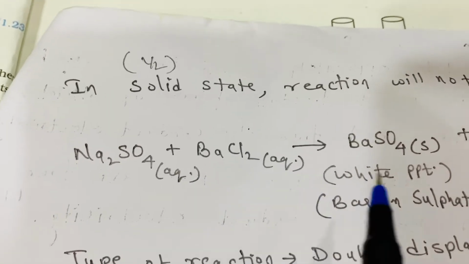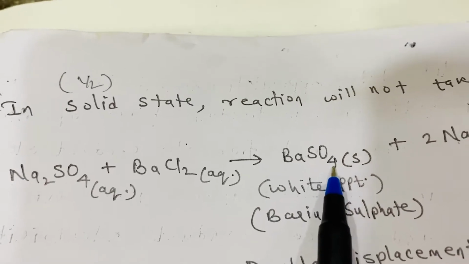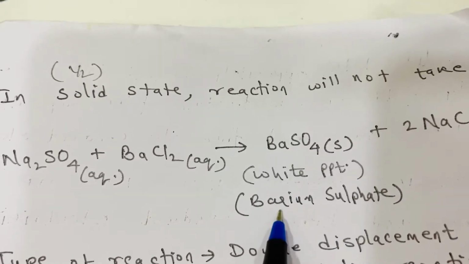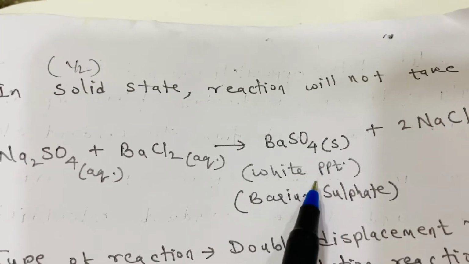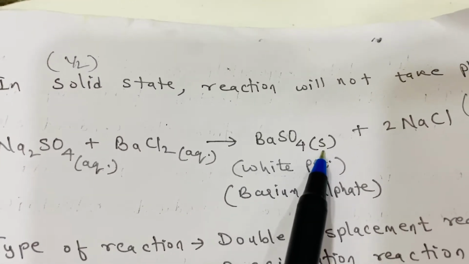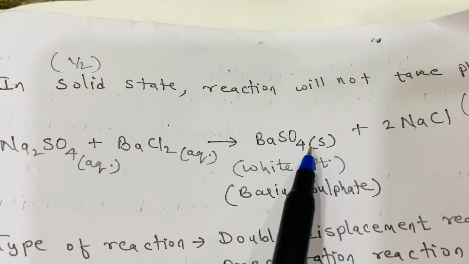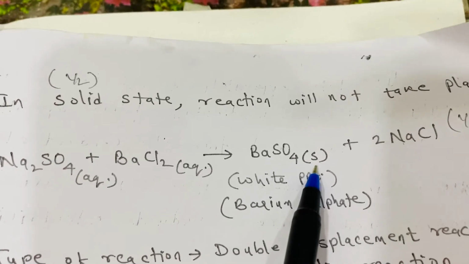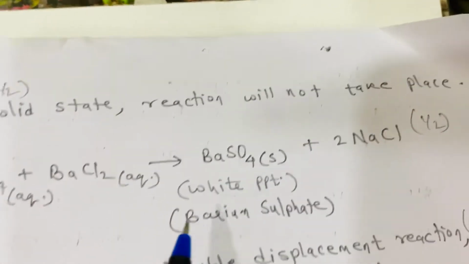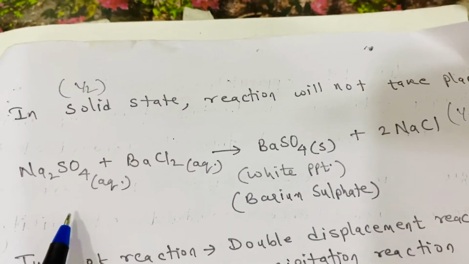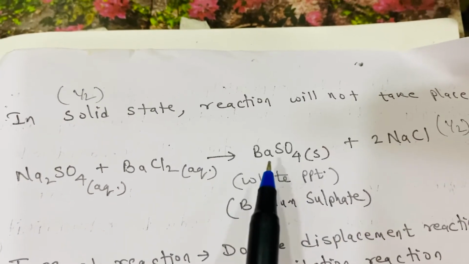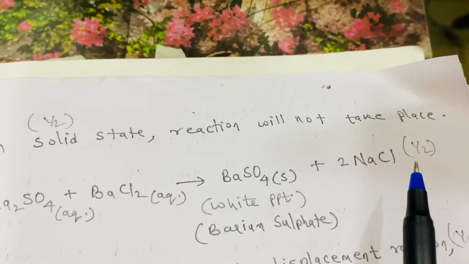So when these two reactants react, barium sulfate is formed. We all know it is a white precipitate, so you should write white precipitate at the bottom. You should write barium sulfate also. And precipitate is a solid form which is separated from the liquid form, so it should be written as (s), plus 2NaCl. Okay, so this is a correct balanced chemical equation. What is important in this is writing the formulae accurately. So this carries half mark.